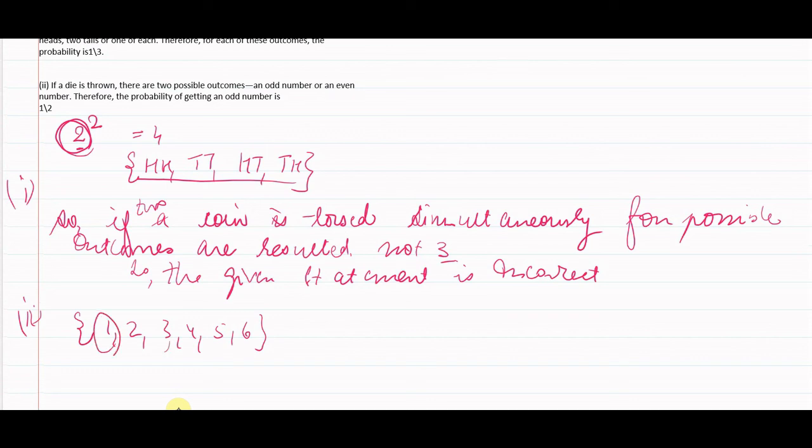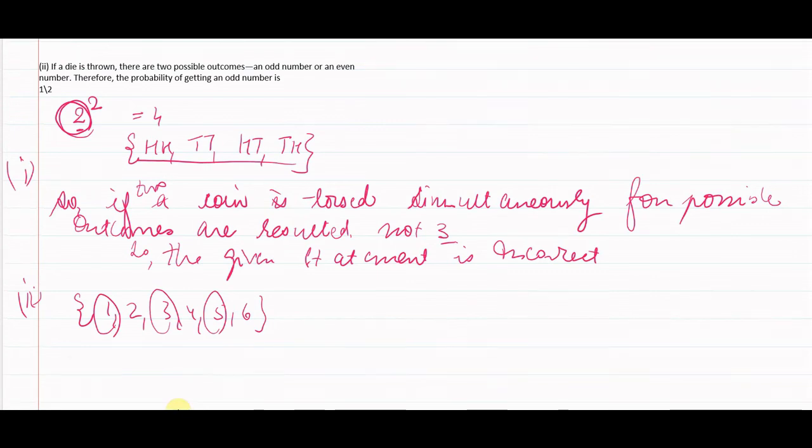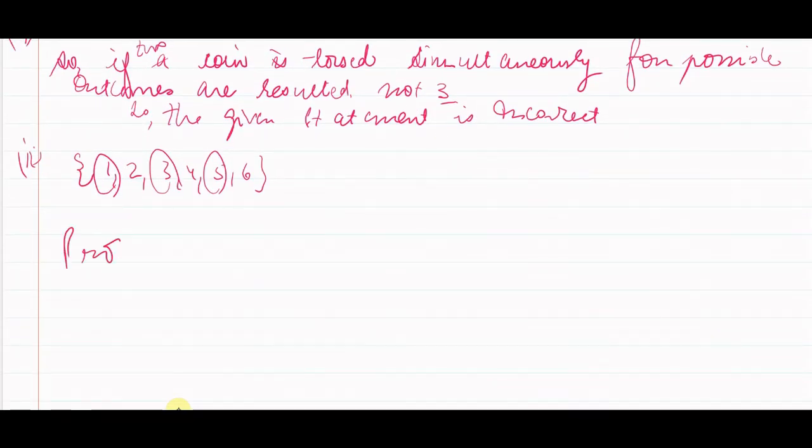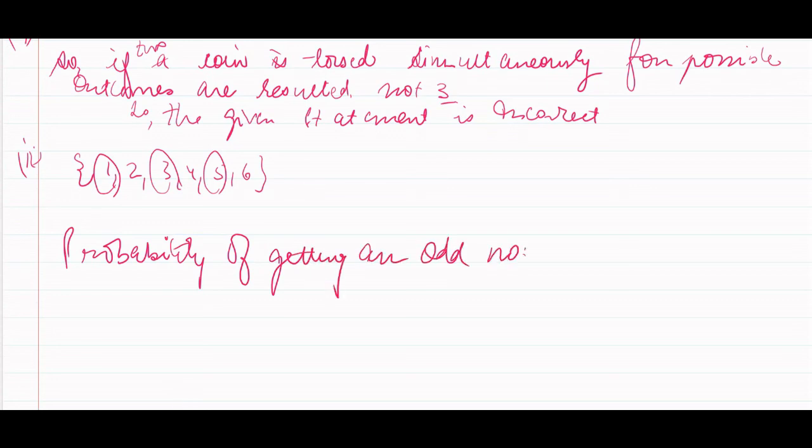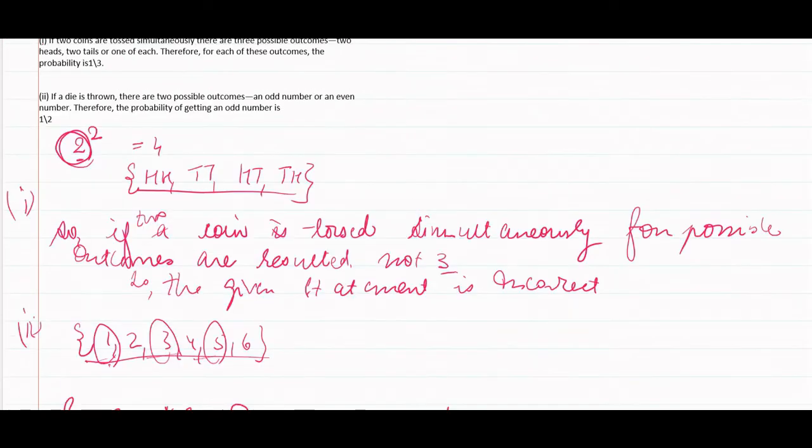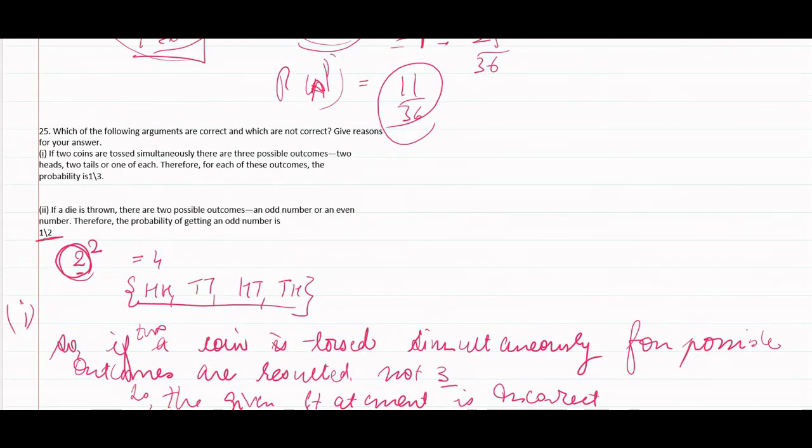Odd numbers are 1, 3 and 5. Total possible outcomes are 6, odd numbers are 3, which reduces to 1 by 2. So the answer is correct, 1 by 2.